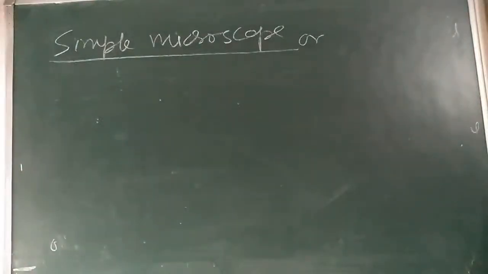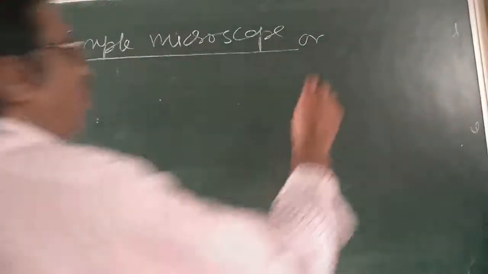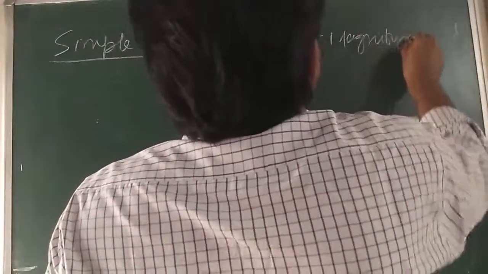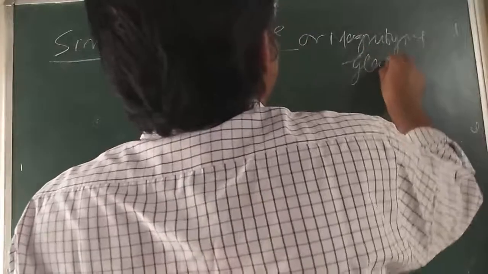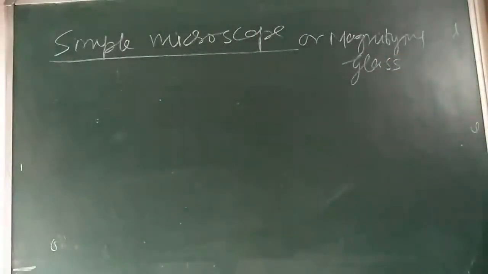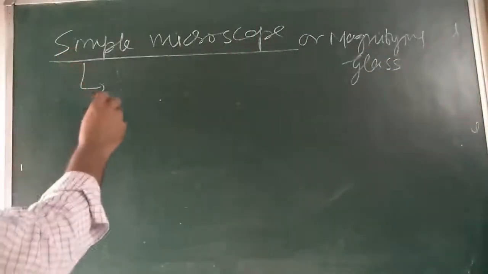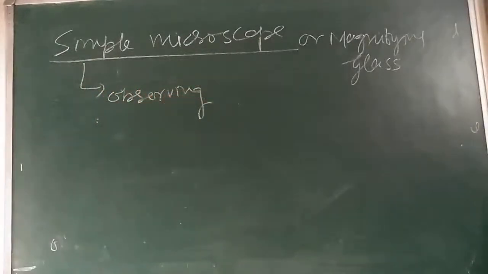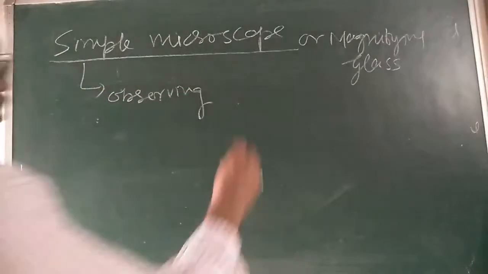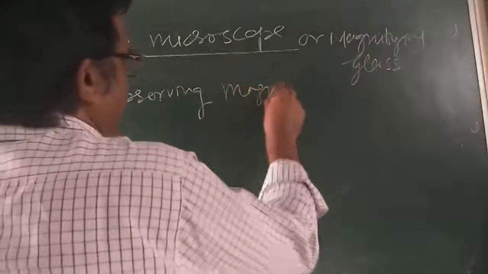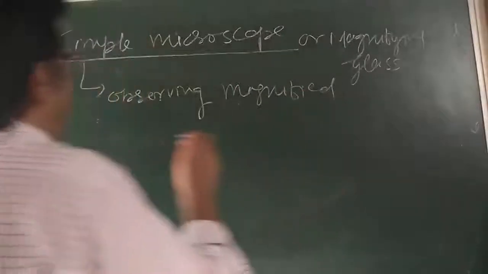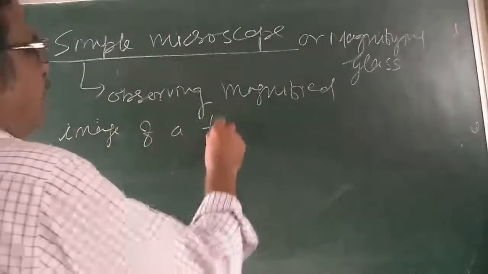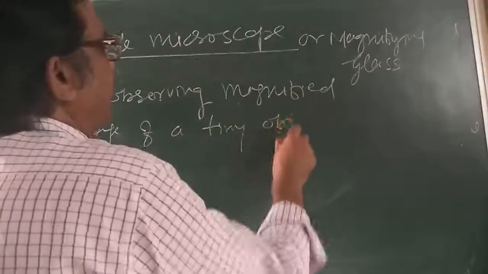So I can say, children, simple microscope or magnifying glass. It is used for observing magnified image of a tiny object.